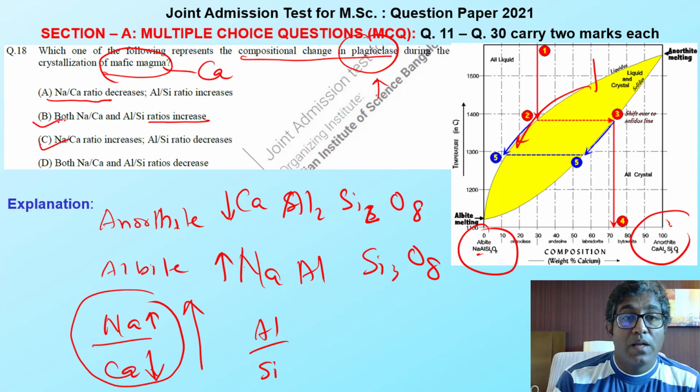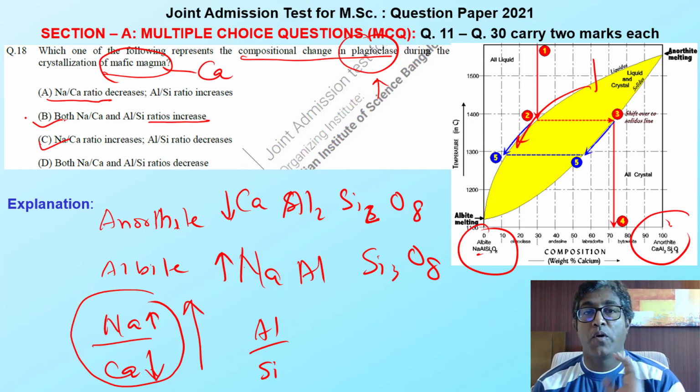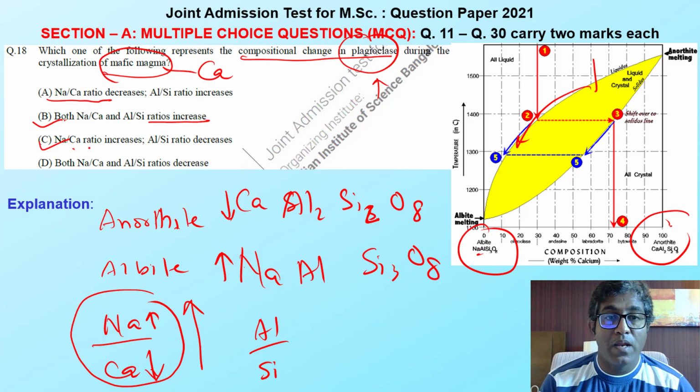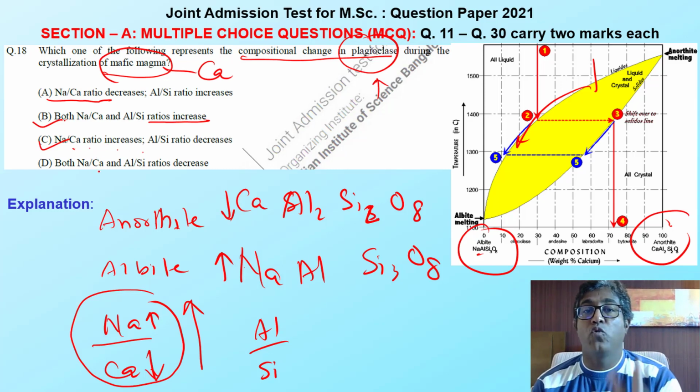Right now we deduce that Na is increasing. This means B should be half correct. I don't know anything about the Al yet, but here the Na-Ca ratio increases. So this means B and C might be the answer. I have two options right now.